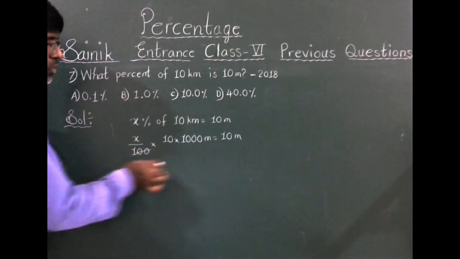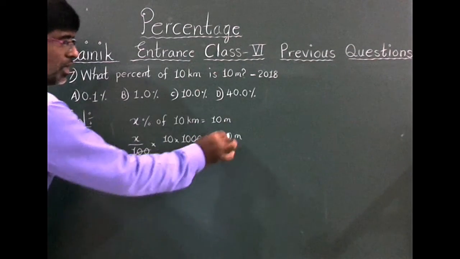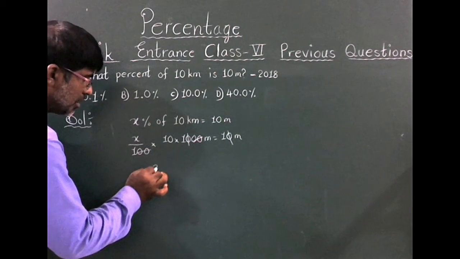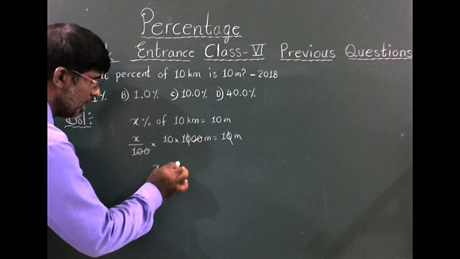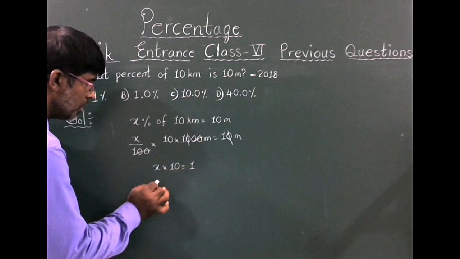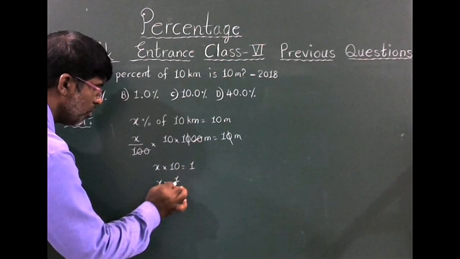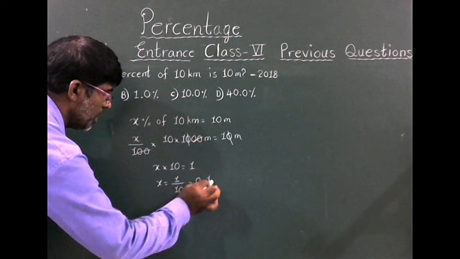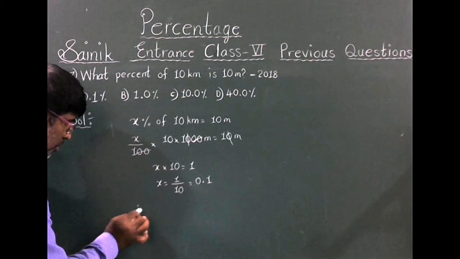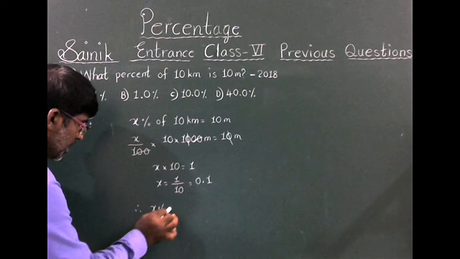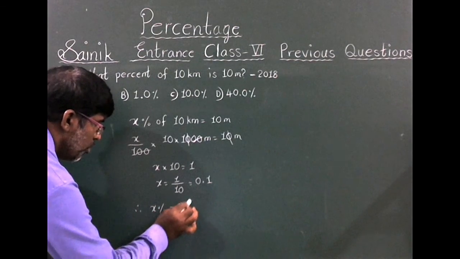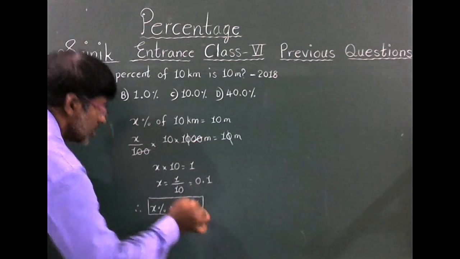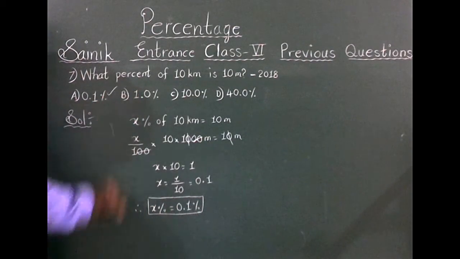Okay, denominator 2 zeros, numerator 2 zeros. Right hand side 1 0, left hand side 1 0, both get cancelled. Then x into 10 is equal to 1. X is equal to 1 by 10. Okay, that is equal to 0.1. Okay, therefore x percent is equal to 0.1%. So option A is the correct answer.